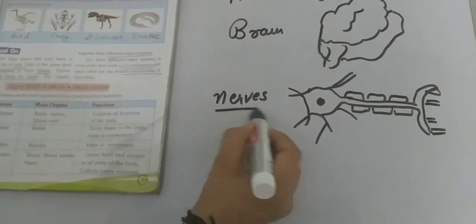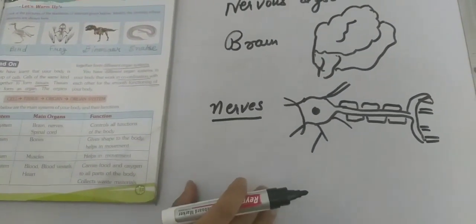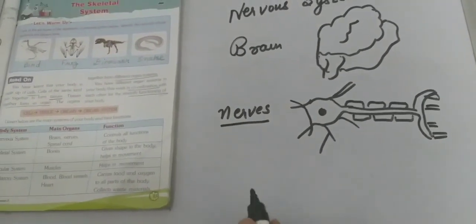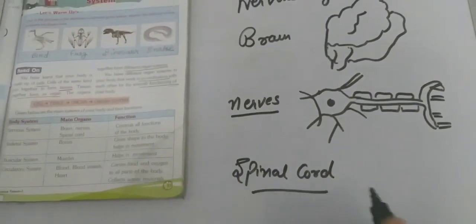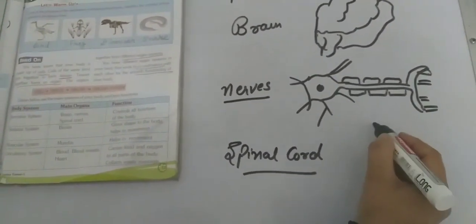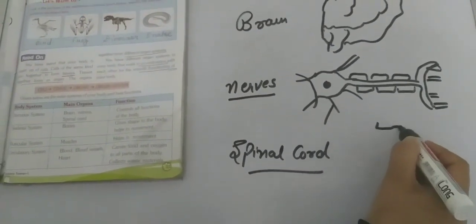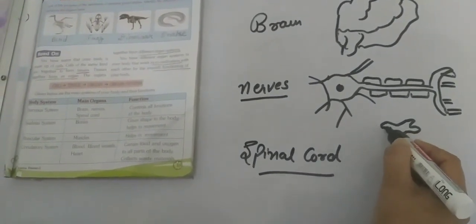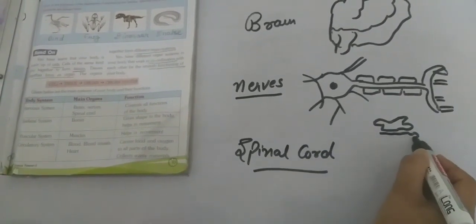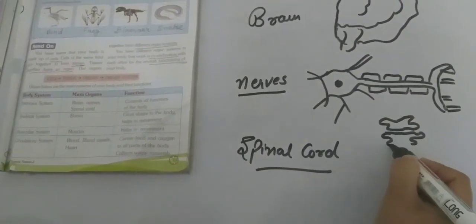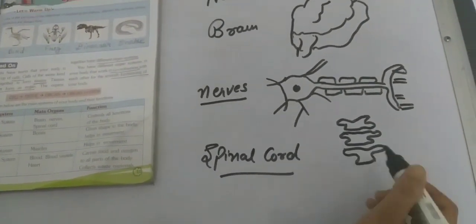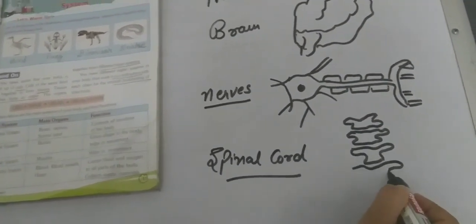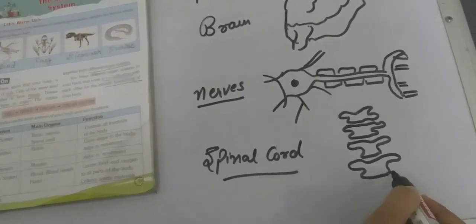These are the basic nerves, which are main organs of the nervous system. And the third one is the spinal cord. It is a thread-like structure present in our vertebral column. The vertebral column protects the spinal cord of our nervous system so that our body can function smoothly.